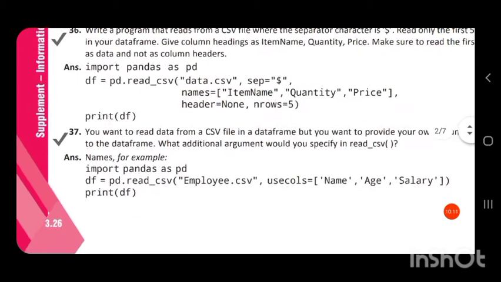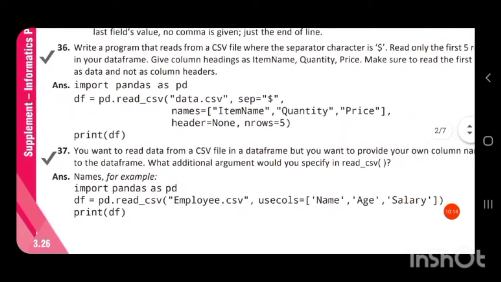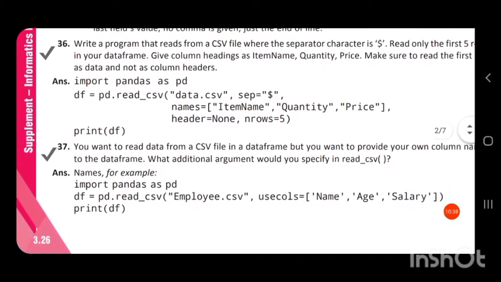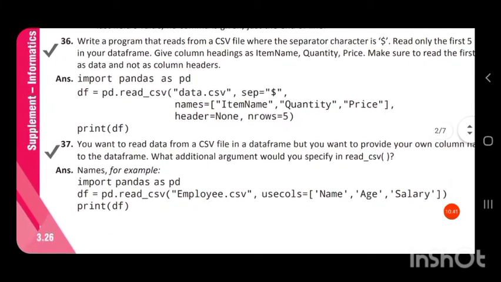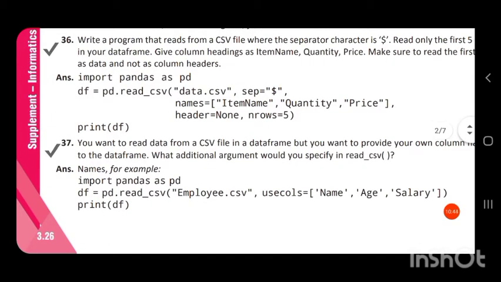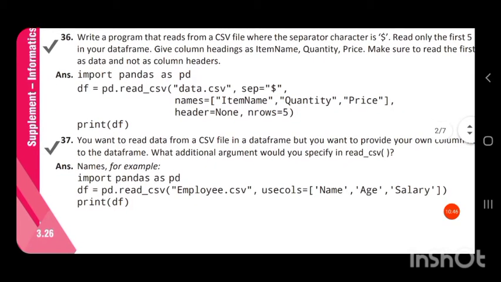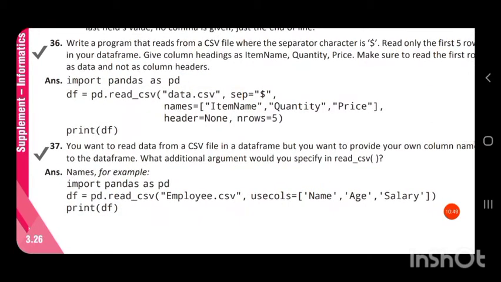For that, first we import pandas as pd, then create a data frame df equal to pd.read_csv, in brackets the location of the file, data.csv, comma, sep equal to, that is separator equal to, in single quotes or double quotes, the symbol which has to be used as the separator.